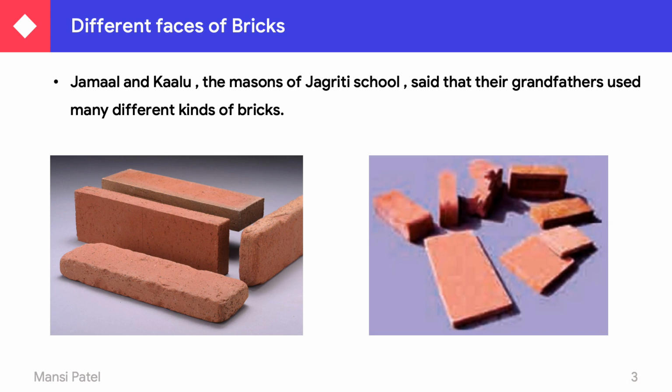All these bricks are different from each other and from the previous bricks, in shape and thinness.